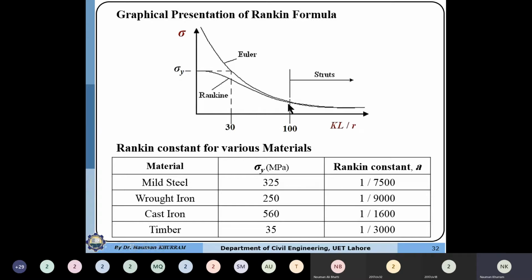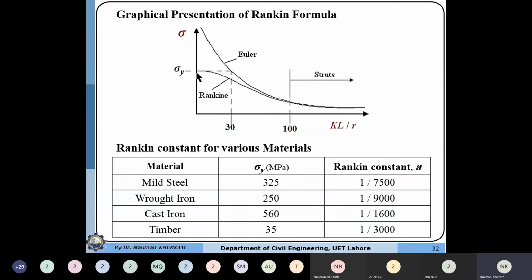In that case, we have to use the Rankine-Gordon formula in order to include the lower slenderness ratio or the eccentricity. If we are using the Rankine-Gordon formula, the capacity is reduced as compared to the other formula.